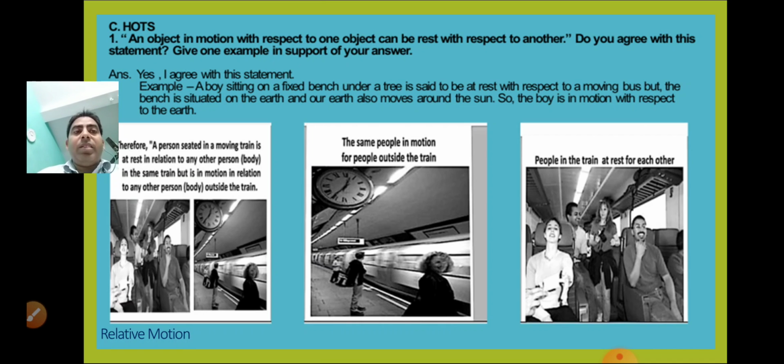under a tree is said to be at rest with respect to a moving bus. But the bench is situated on the earth and our earth also moves around the sun. So the boy is in motion with respect to the earth. Another example I have taken here is that a person sitting in a moving train is at rest in relation to any other person.